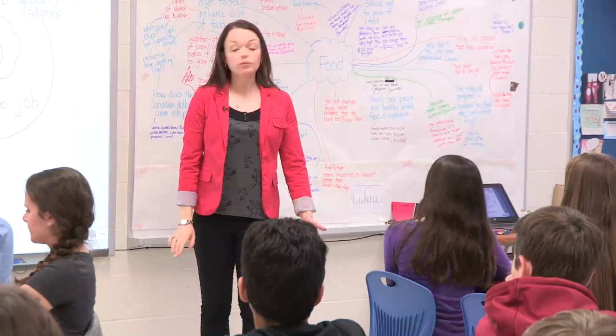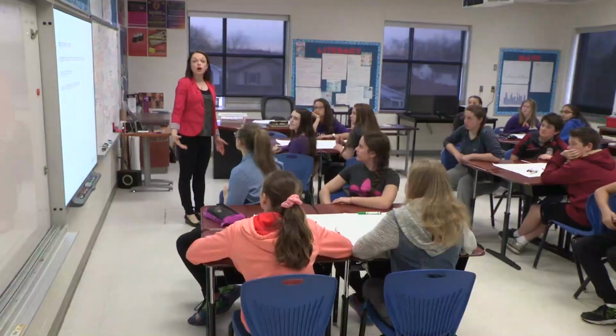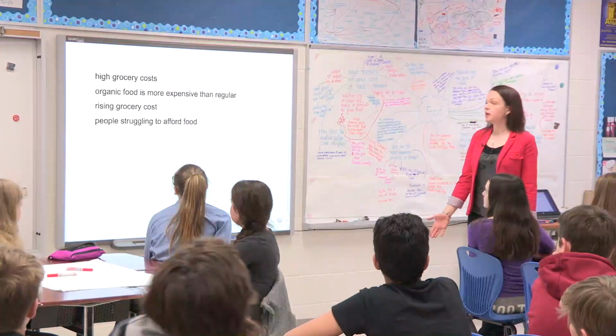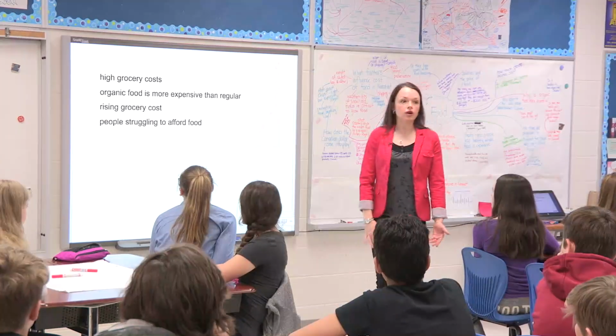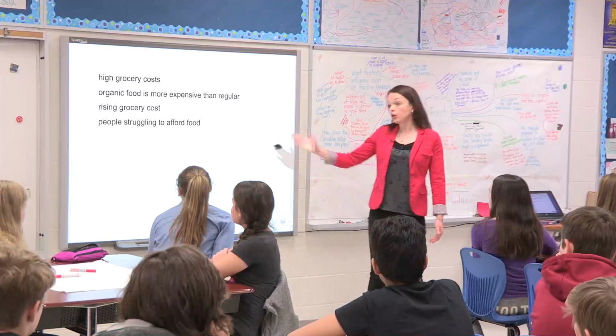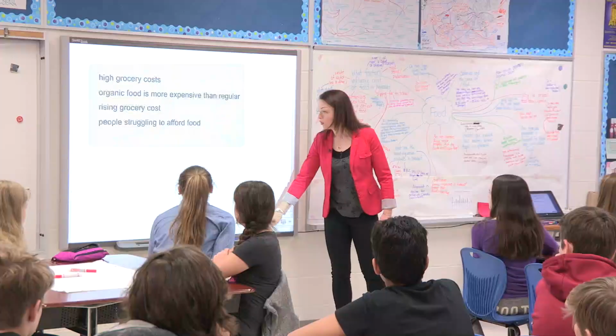So I'm going to give you a little bit of choice with your topic today. I've come up with a couple of ideas. You could do high grocery costs. What causes that? Organic food being more expensive than regular food. What causes that? Rising grocery costs. We talked a little bit about that yesterday in the Canadian dollar. What causes that? Or you could continue expanding on that topic we just started together, people struggling to afford food.